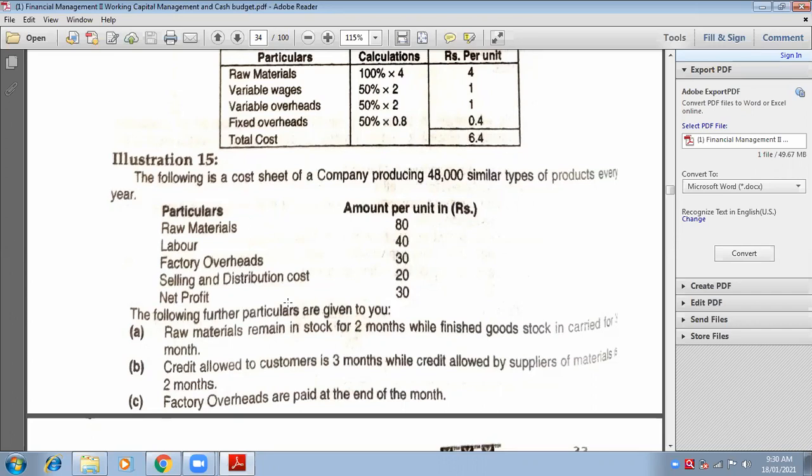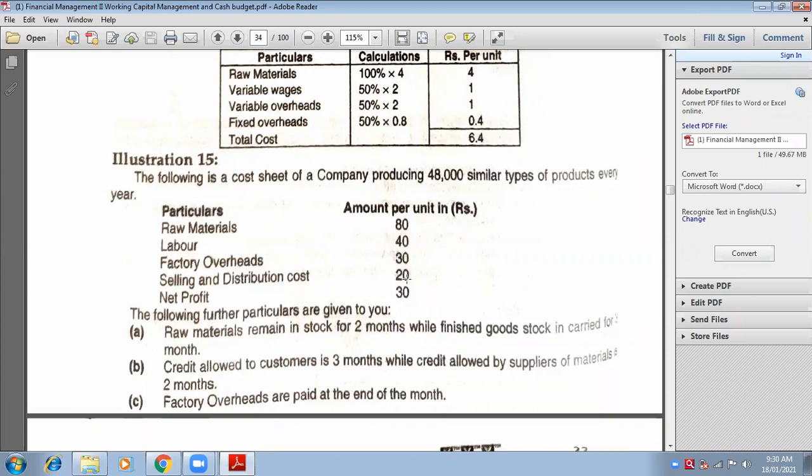How to calculate rate per unit? 200. See how to calculate: 80 raw material plus labor 40 plus factory overheads 30 plus selling and distribution 20. So you'll get total cost. What is the total cost? Adding all these, 170.